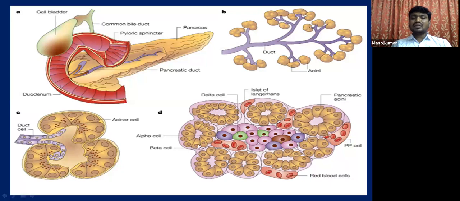This part acts as exocrine because it is provided with a duct, a small tube or canal which carries the pancreatic juice. So this part of the pancreas is called the exocrine part, and the pancreatic acini produce pancreatic juice, which contains different digestive enzymes that take part in the digestion of proteins and lipids. The pancreatic juice which contains enzymes helps a lot, isn't it? This is what you have studied in the physiology of digestion.